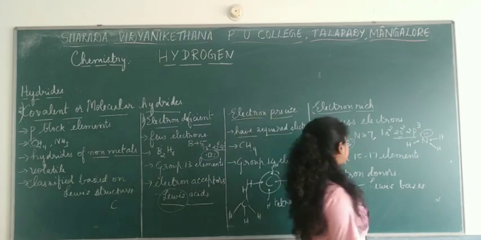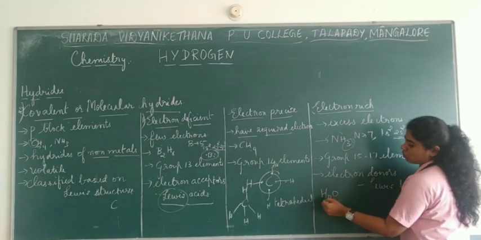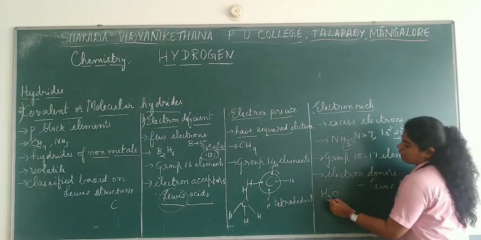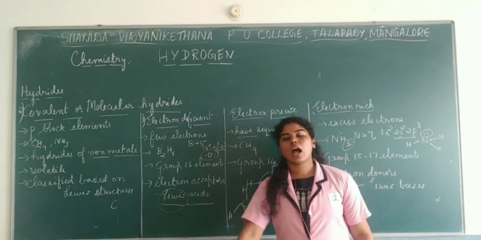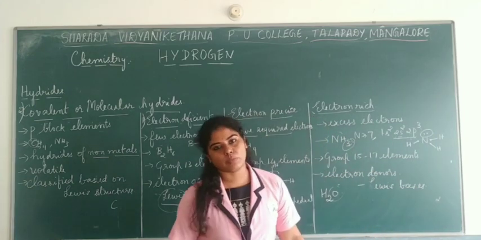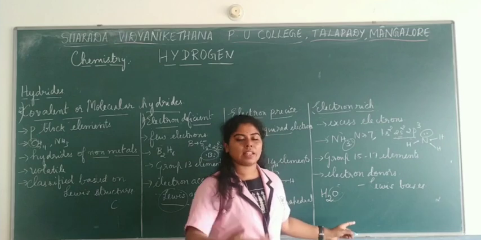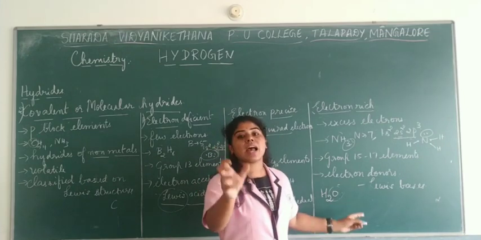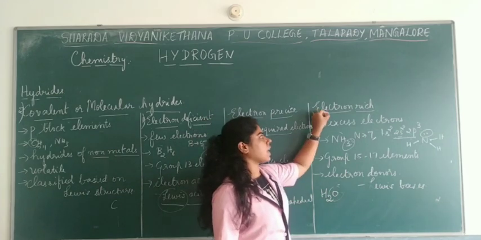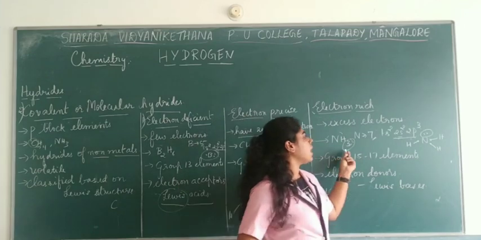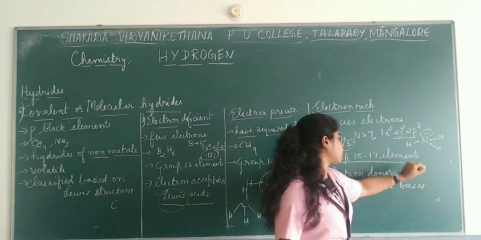If you talk about H2O, here oxygen has 6 and 2 hydrogens are getting bonded. So here they will have 2 lone pairs of electrons. If you are talking about hydrogen fluoride, then they will have 3 lone pairs. So based on this, they are said to be electron rich. They have extra electrons present as lone pairs on the particular central atom. So based on that we say they are electron rich hydrides. Especially they are the elements from group number 15 to 17.